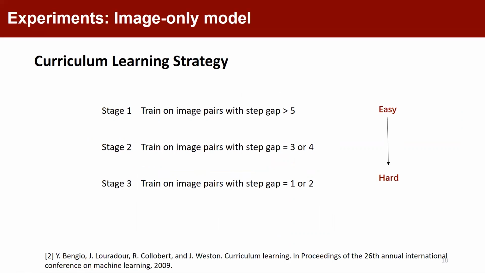Here, this strategy can be summarized as a simple idea: we train the model from easy examples to hard examples. Specifically, we divide the training data into three parts based on step gaps. During the training process, we train our model on the three divided parts of data.